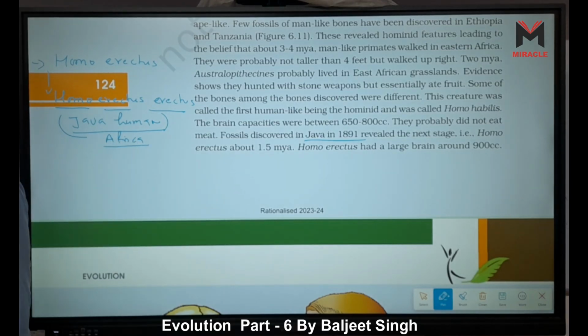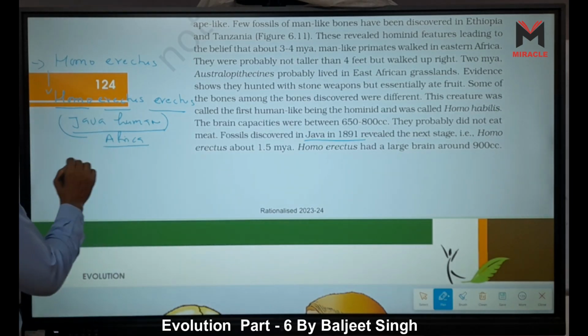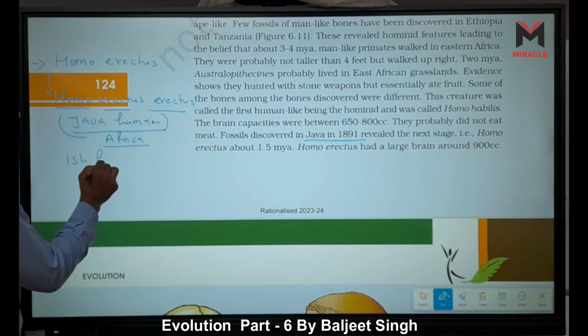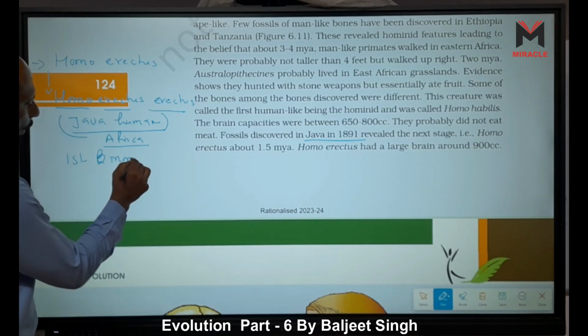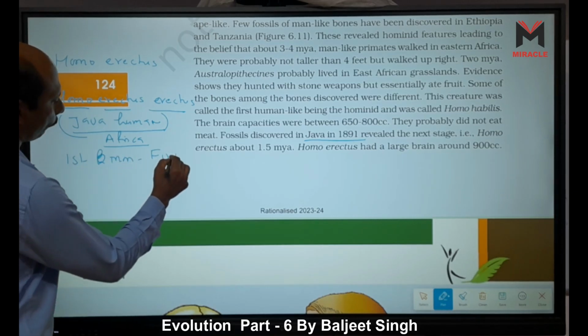This is the first man, Java man, who discovered fire.